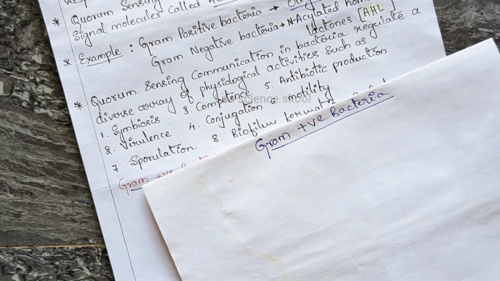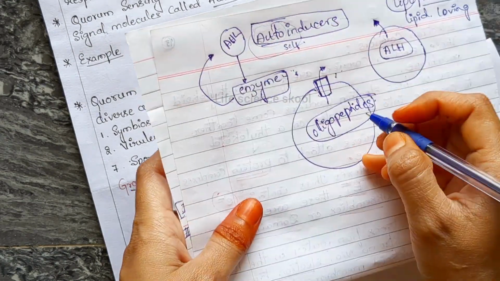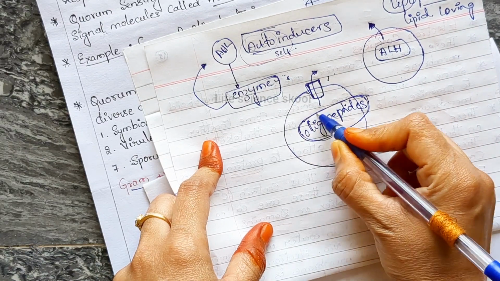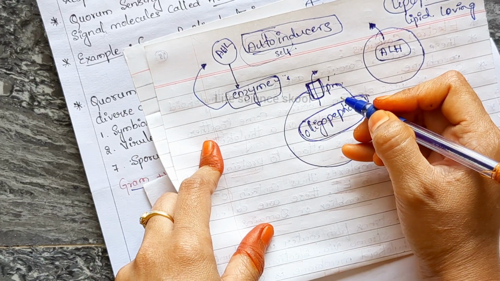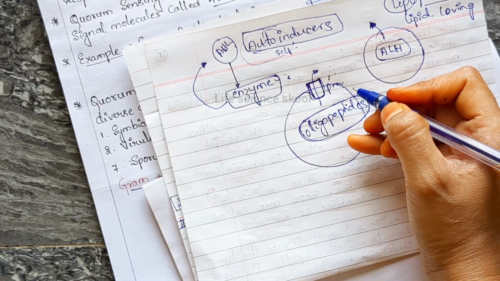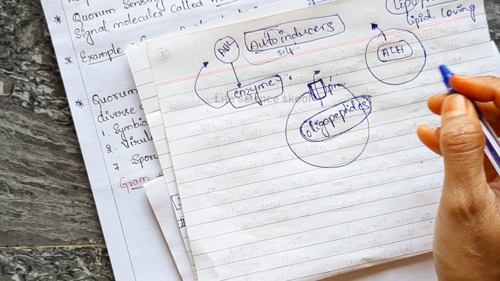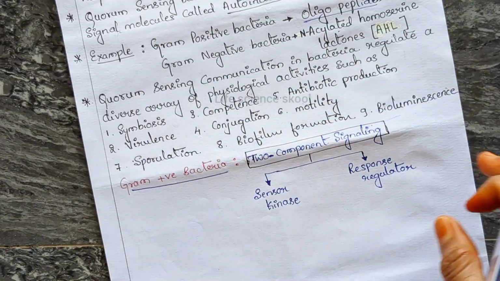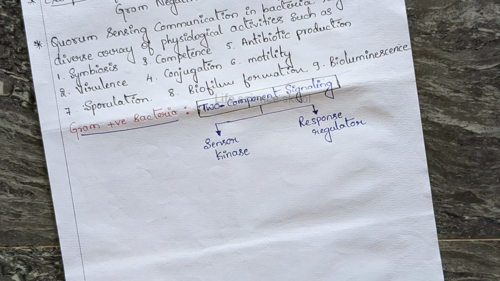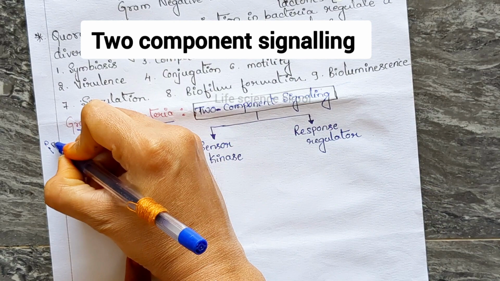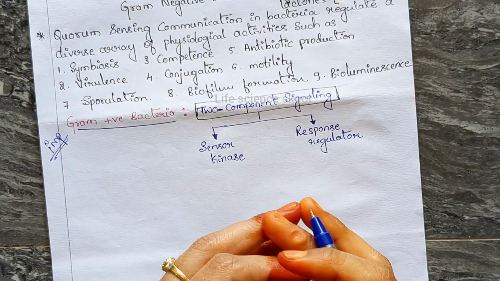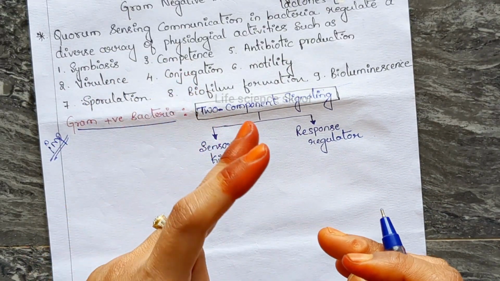Okay, so in gram positive bacteria, as I just mentioned, the autoinducer is an oligopeptide, and this oligopeptide is unable to cross the plasma membrane. Okay, it needs a transporter, or you can say an exporter. You have to remember that point. And gram positive bacteria communicate with a type of signaling called two component signaling. This is an exam point and it is very important.